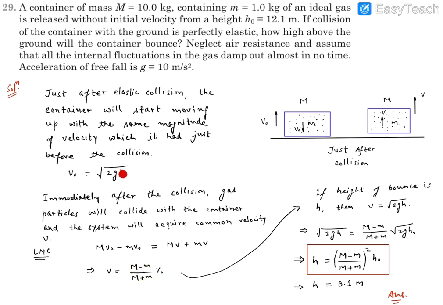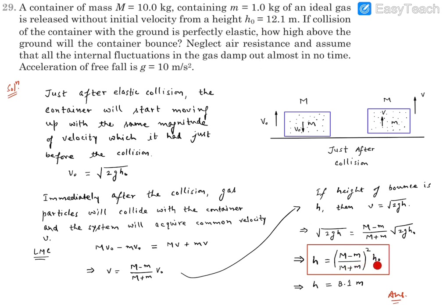Now v0 was under root 2g h0, so we can place it as under root 2g h0, and v is under root 2g h, so we can substitute that. We can square both sides, then 2g will get cancelled out. h is going to be equal to capital M minus small m divided by capital M plus small m, whole square, into h0. So that becomes the expression of the height up to which this entire system is going to rise. And now we can put in the values.